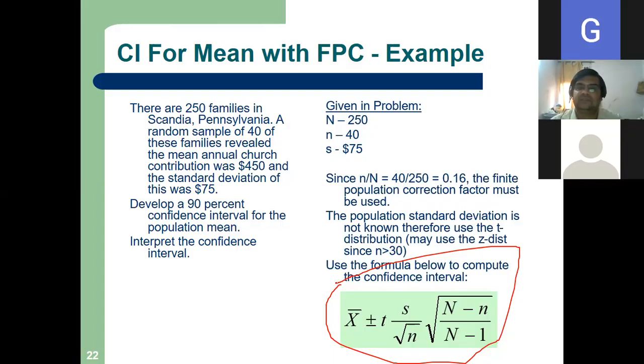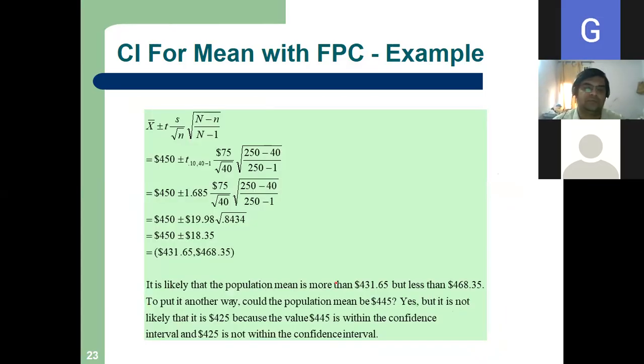Okay, so please put the values and solve the problem, all of you. Are you solving? Put the values. What is our x bar? We know the x bar. We know s.